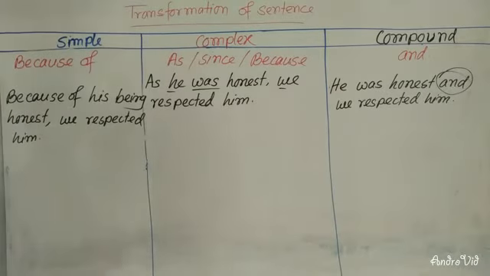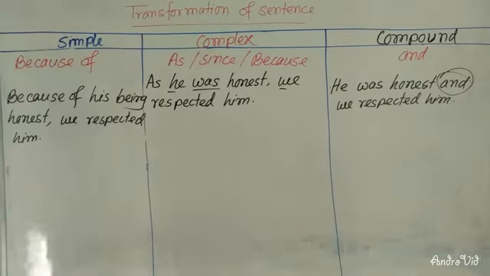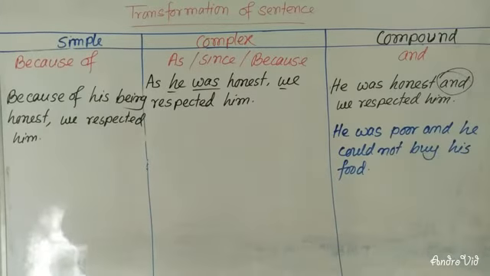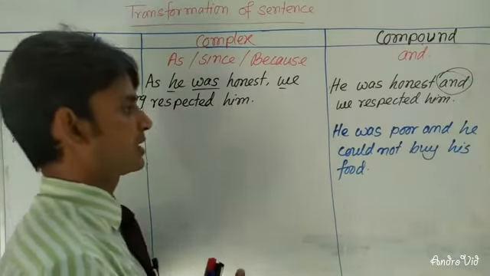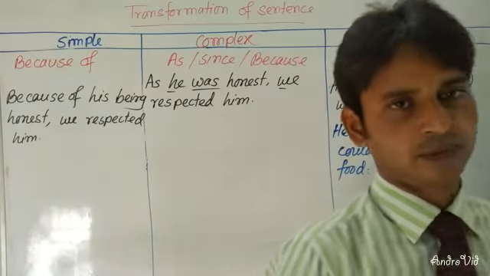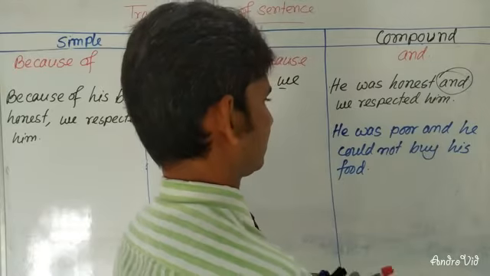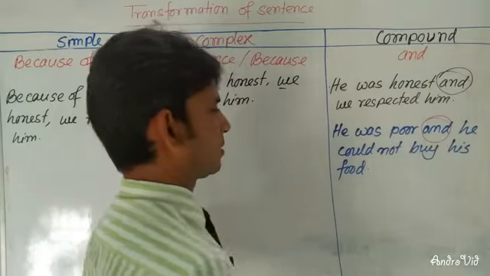Dear learners, I'm going to give you more examples on this to make it clear to you. In compound sentence, you can see that he was poor and he could not buy his food. Here is a compound sentence because there is used here and there are two independent clauses.